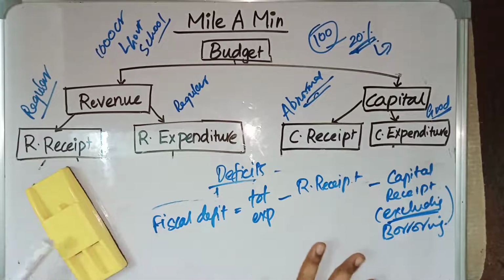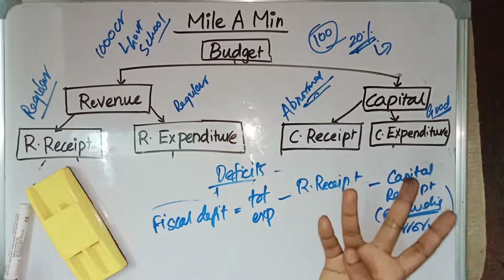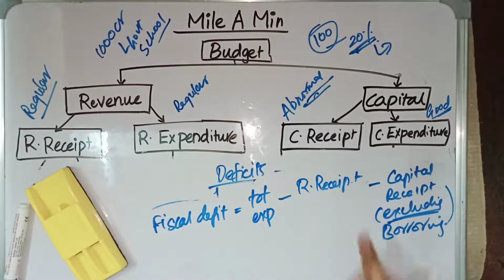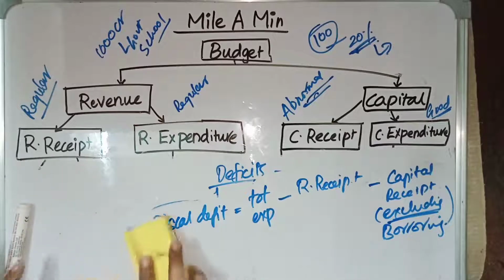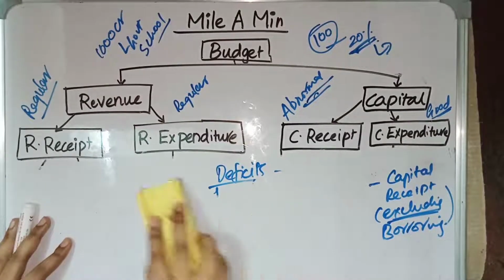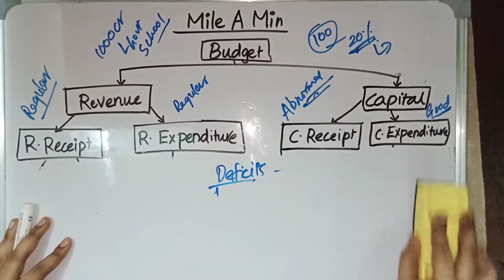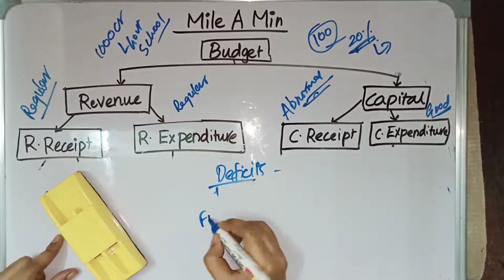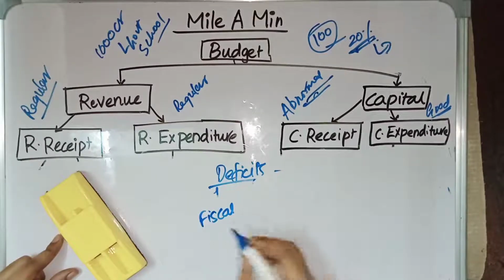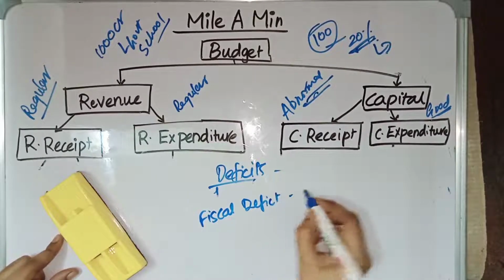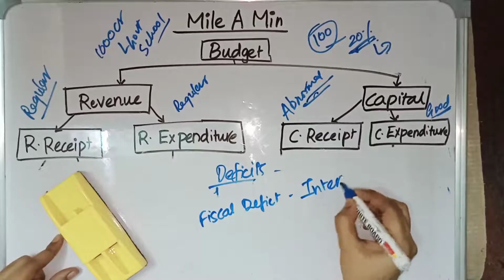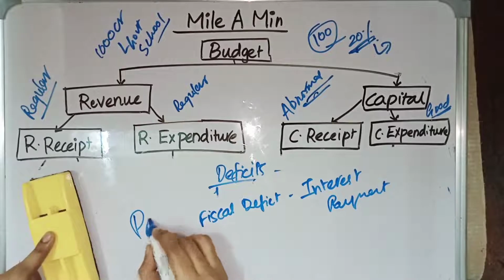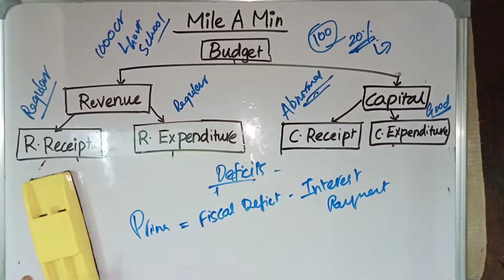So fiscal deficit is equal to total expenditure minus revenue receipt minus capital receipt excluding borrowing. That gives fiscal deficit. And then we have primary deficit. Primary deficit is equal to fiscal deficit minus interest payments.